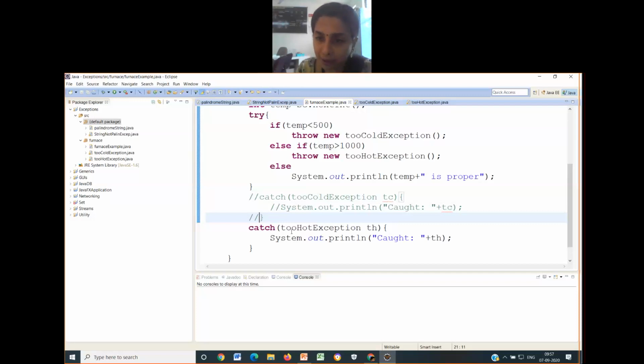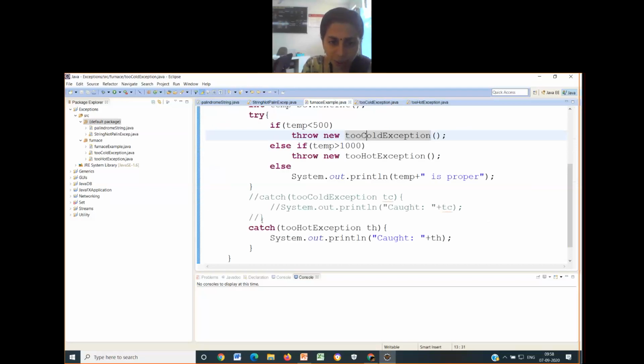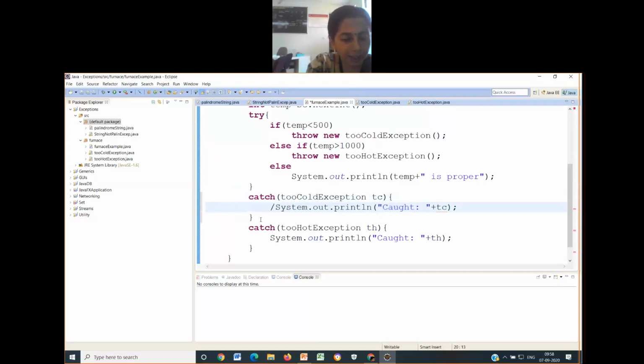If I comment this, what will happen? See, it has called the too cold exception. It will go there and it has returned this statement. But where does it have to be printed? Where is the point where it has to be printed? Let me do this exercise for you. I'll remove these things for a while, run it, show you, and then comment that.